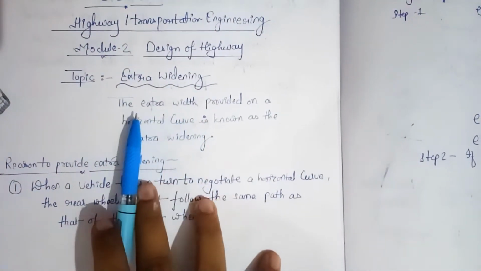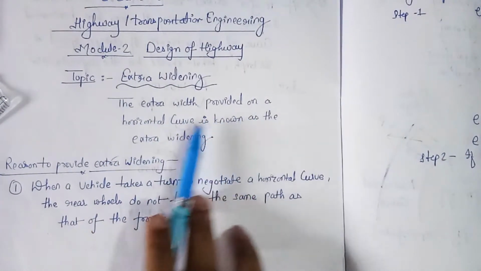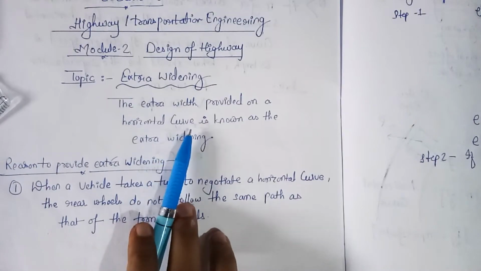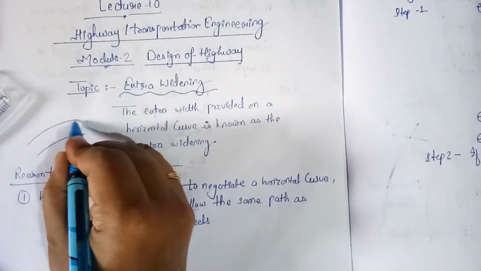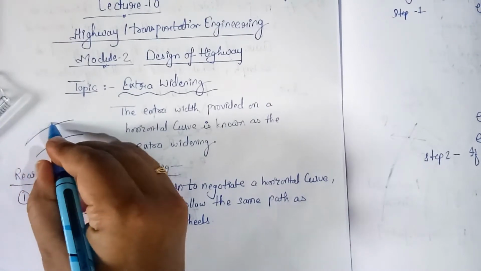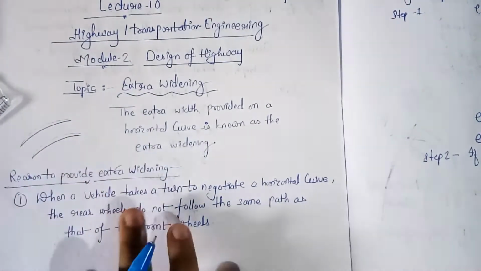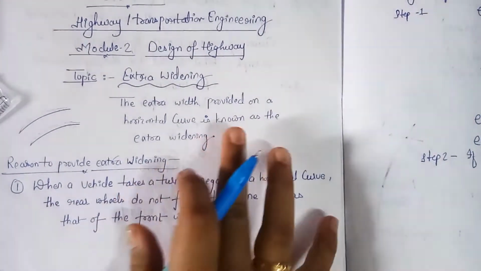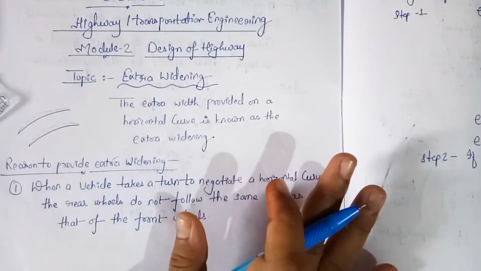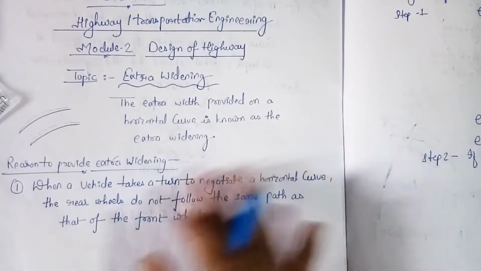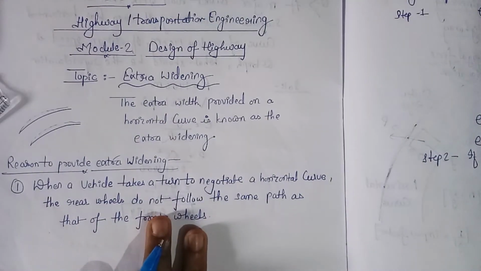Okay. So what is extra widening? Extra widening is the extra width provided on a horizontal curve. For example, if this is any horizontal curve, the extra width provided on it is known as the extra widening. Simply put, the extra width provided on a horizontal curve is known as the extra widening. But why is it provided, and what are the reasons to provide the extra widening? We will understand each of them one by one.